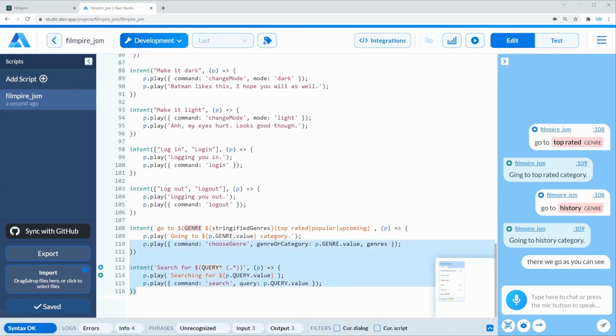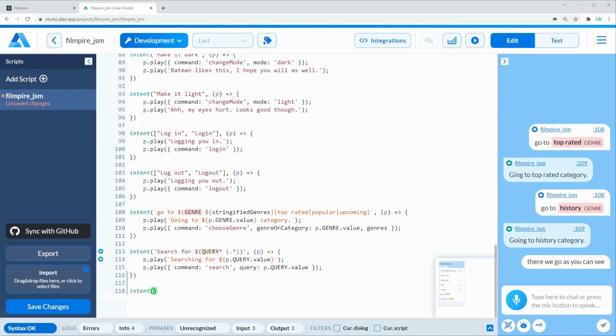So let's go right here to Alan console. And the first one is going to be an intent where we can use two different things, something like a string that's going to say it's Halloween. And then the second one, which is going to say something like I want to get scared. So this is going to trigger our horror movies.